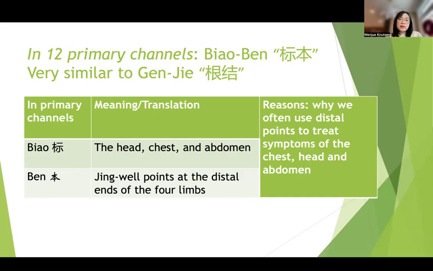So in here, Ben, the root of the tree, would be the Jingwell points at the distal points, right? At the distal ends of the four limbs. And the Biao would be head, chest, and abdomen, right? So the reason is the same. So sometimes Biao-Ben can mean a very similar thing as Gen-Jie in acupuncture. That is what's confusing, because Biao-Ben sometimes refers to treatment principle, symptoms, manifestations, and sometimes can also refer to the origin and the effect of the head, chest, and abdomen.